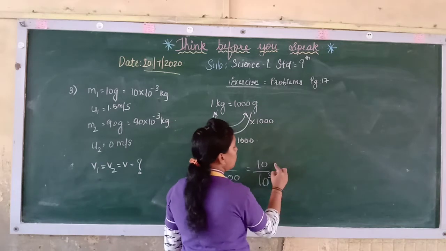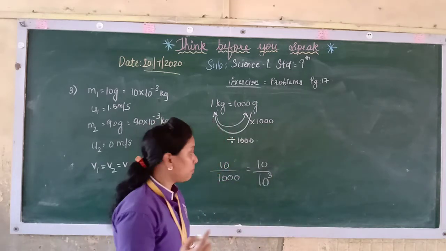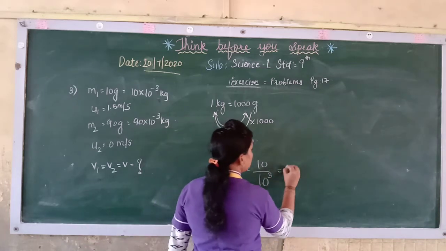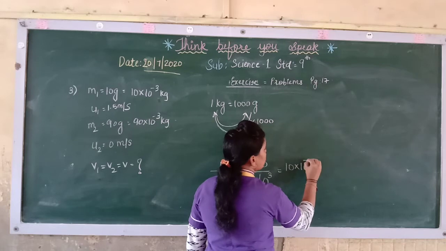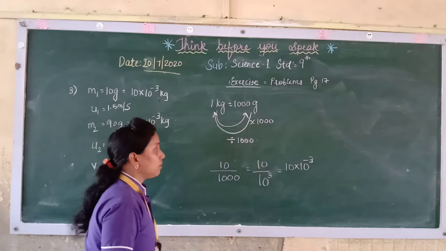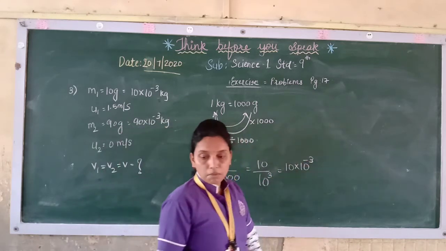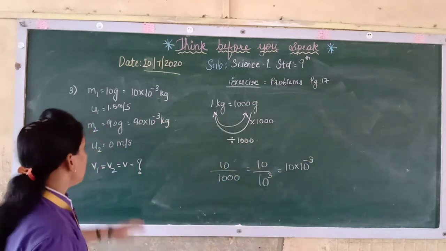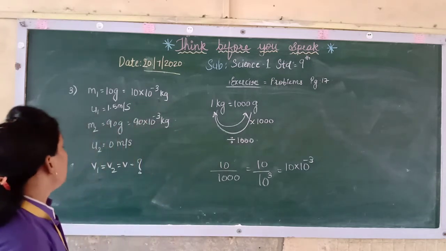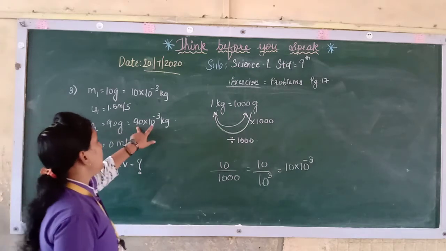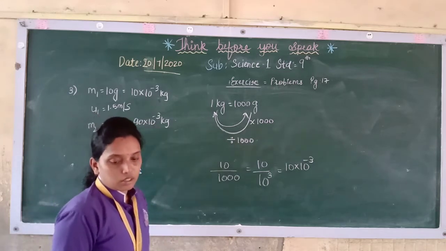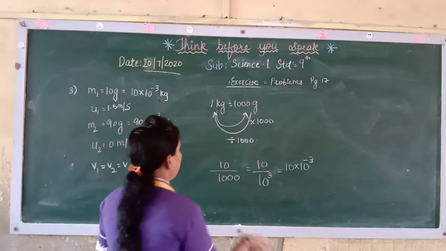Now it is in the denominator, that is why the power is 3 over here. When it goes to the numerator, as we had done in the indices chapter, the power will become minus. So that is why you are getting 10 into 10 raised to minus 3 kg, because from the denominator it has gone to the numerator. Similarly, for 90 gram, it is 90 into 10 raised to minus 3 kg, because it is from gram to kg only. I hope you are understanding.